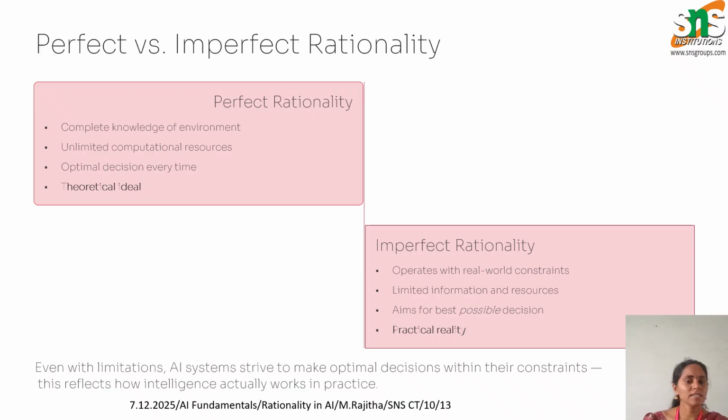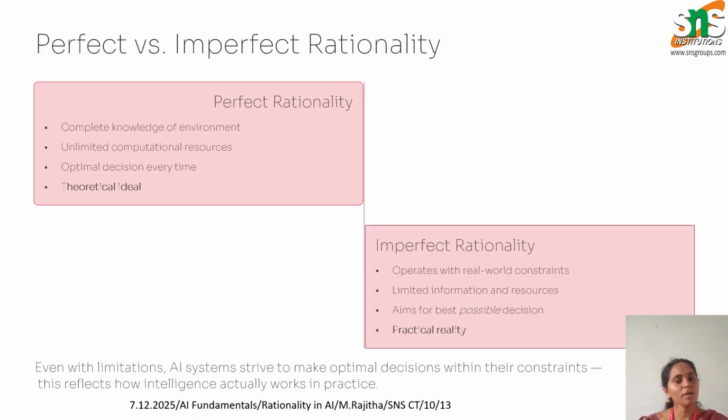Perfect versus imperfect rationality. Perfect rationality assumes unlimited knowledge and resources. Such an agent can always make the best decision, but this is only theoretical. Imperfect rationality, on the other hand, is what real agents follow. They work with limited data, limited computation, and limited time.